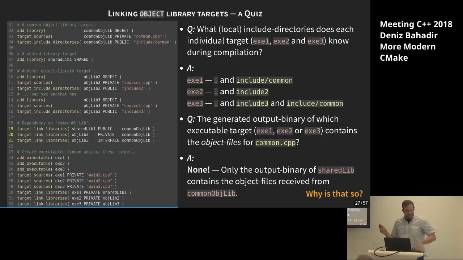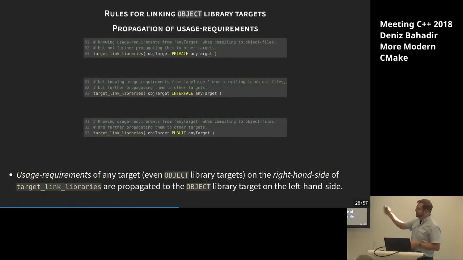And I will try to explain, and I know that's not so easy, so let's just repeat what we have before for general usage requirements. For that, the line below is the important thing. The usage requirements of any target, even object library targets, on the right-hand side of our target link libraries are propagated to the ones on the left-hand side,